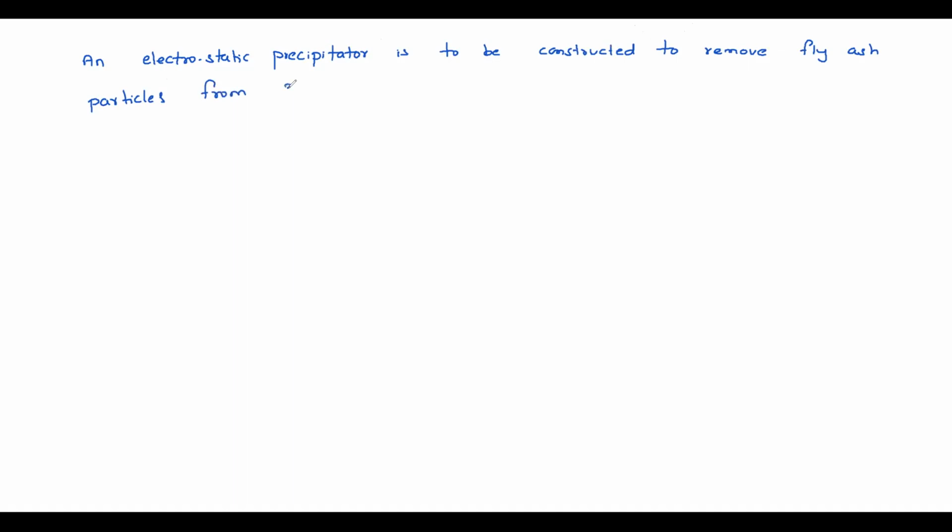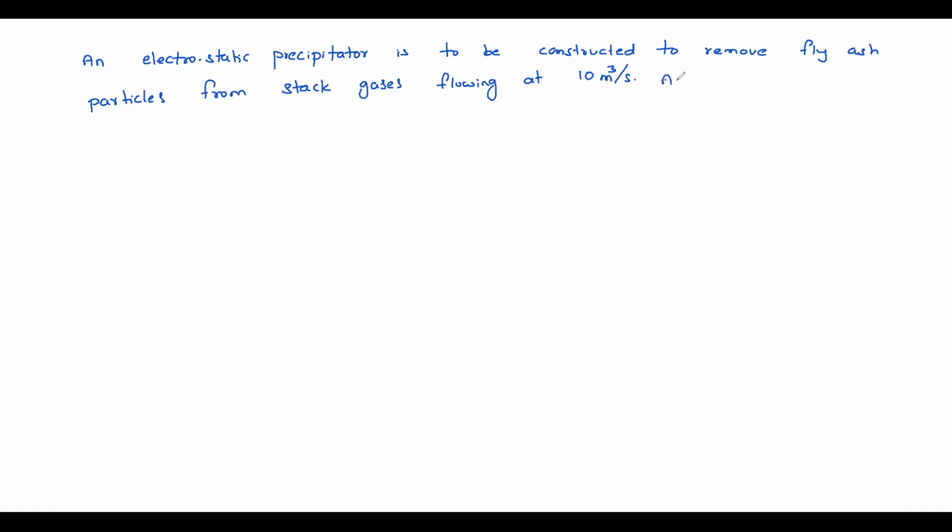An electrostatic precipitator is to be constructed to remove fly ash particles from stack gases flowing at 10 meter cube per second. So the discharge Q is 10 meter cube per second.